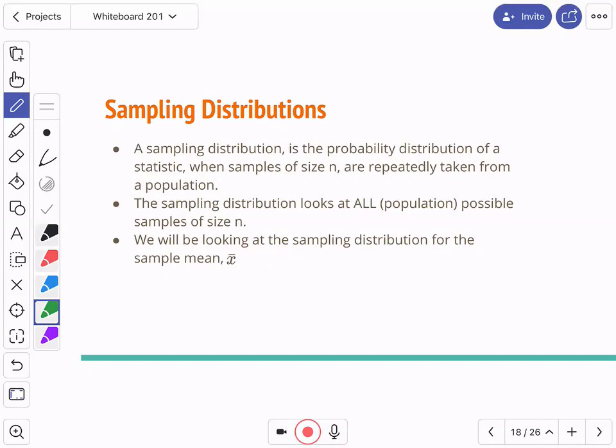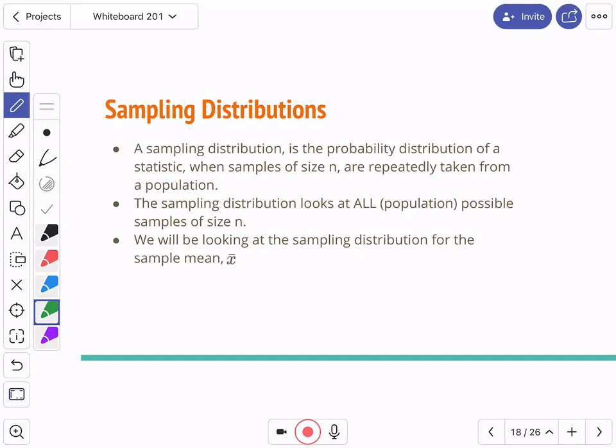Well, the sampling distribution says this. If I look at every possible sample of size 10 from those 5 different classrooms, I can form a probability distribution of that. And so this is the probability distribution of a statistic.